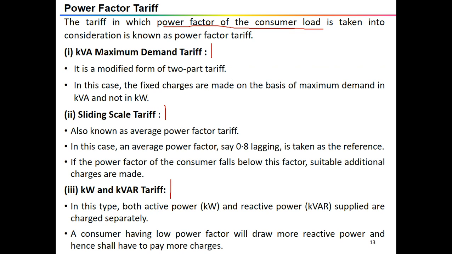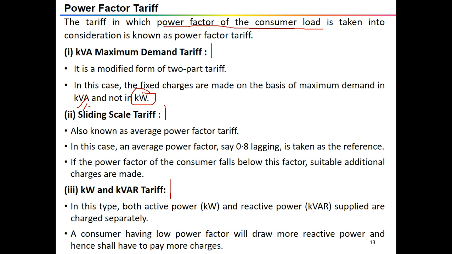The KVA maximum demand tariff is a modified form of two-part tariff, and in this case fixed charges are made on the basis of maximum demand in KVA and not in KW. So maximum demand here we will take in KVA. Earlier in case of two-part tariff we took maximum demand in terms of KW. This is the difference between these two.